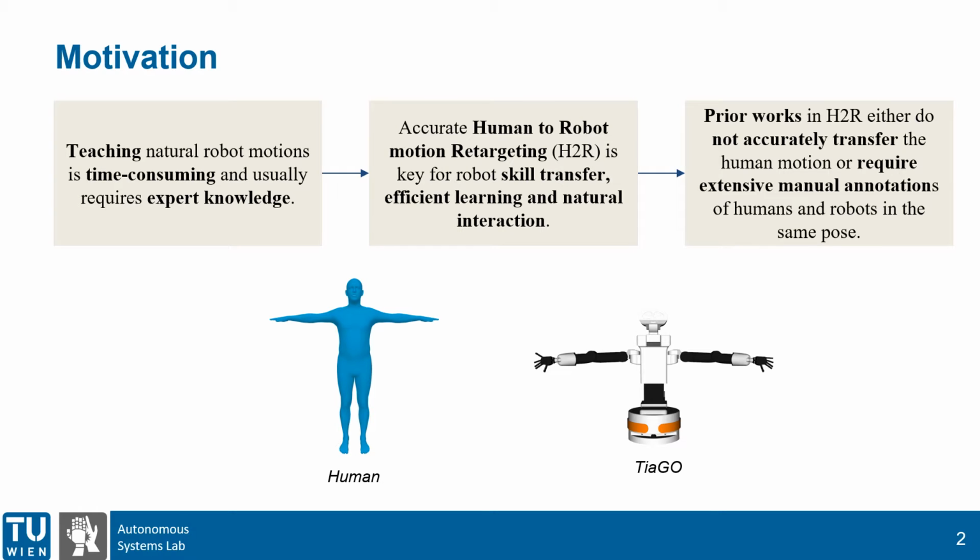Imitation learning is a long-standing challenge in the robotics community. Teaching human-like robot motions is time-consuming and usually requires expert knowledge. Retargeting human motions to robots is an efficient and generalizable solution for skill transfer and natural interaction. However, prior works fail to retarget the human motion accurately to robots, or require extensive manual annotations of humans and robots in the same pose.